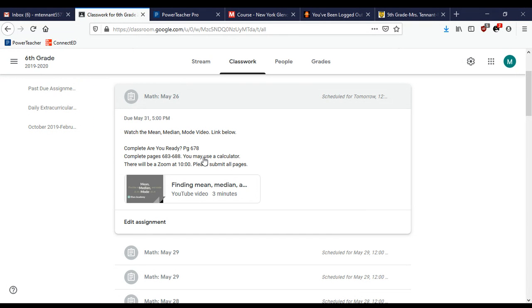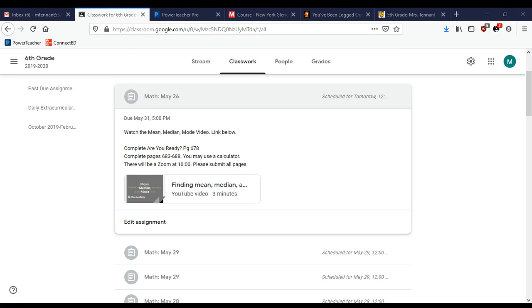And also, before you complete the pages for the lesson today, make sure that you do the Are You Ready page on 678. And again, for both of these pages, you can use a calculator and submit all of them to me. There is a Zoom at 10 o'clock, so make sure that you make that. So again, today we're going to be learning about mean.